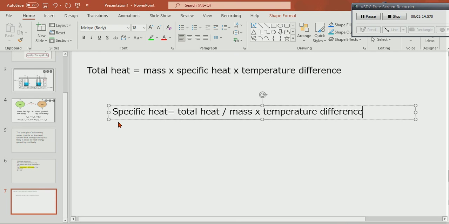It is the characteristic property of the material, depending on which material I am using for my experiment. That depends on the specific heat.